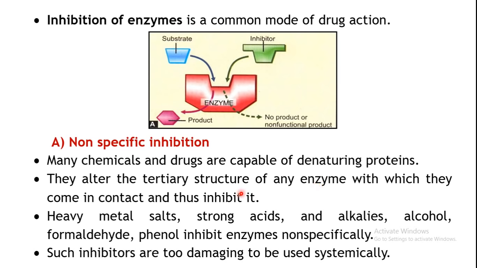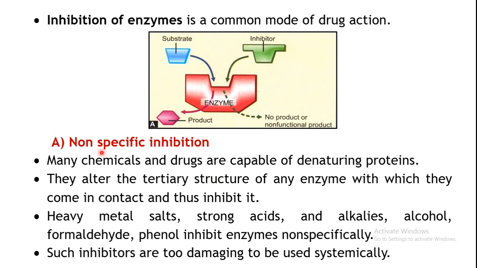There will be a change in its tertiary structure, and it will not identify which enzyme it is. The change in structure will result in a change in the activity of that enzyme, so it will result in inhibition of the enzyme.